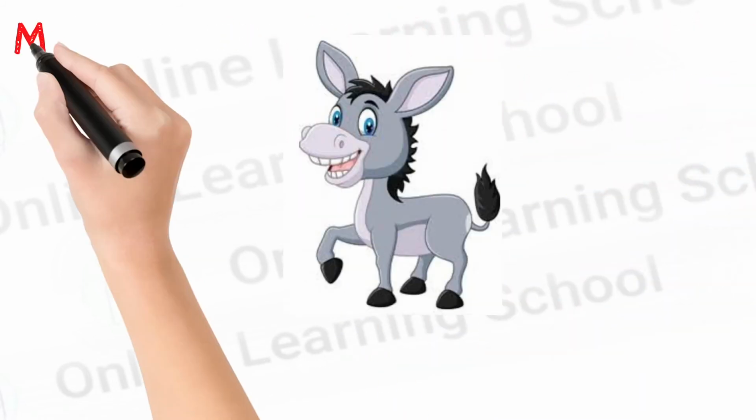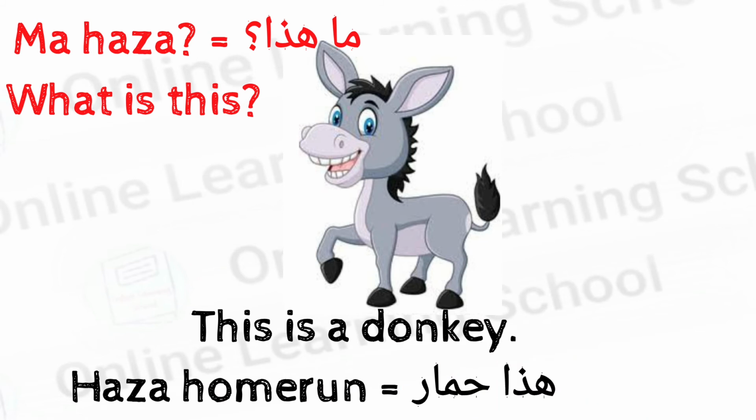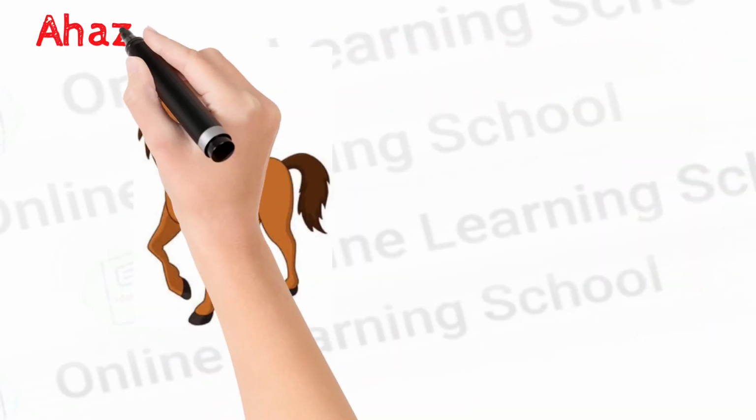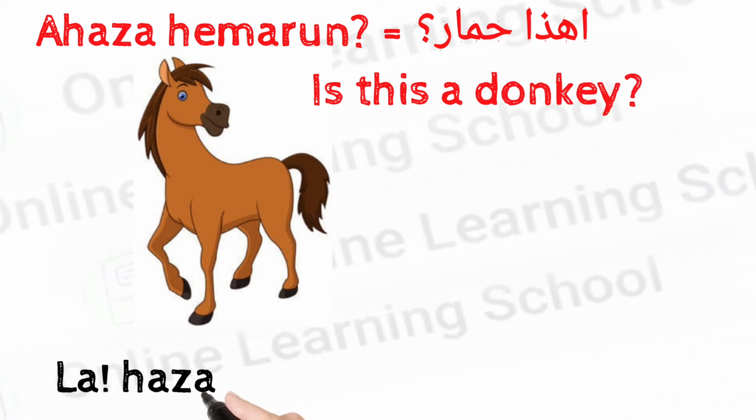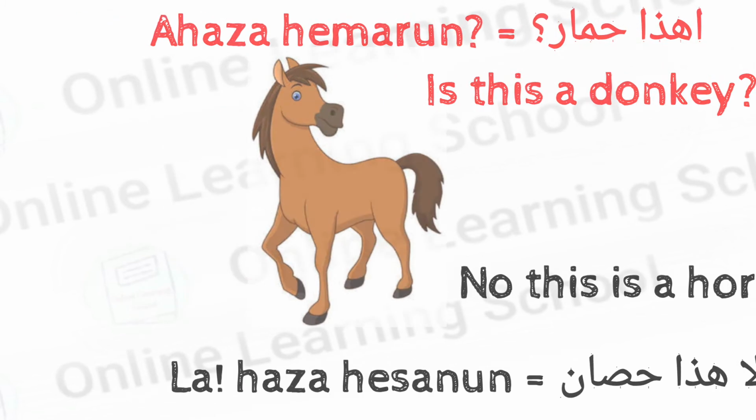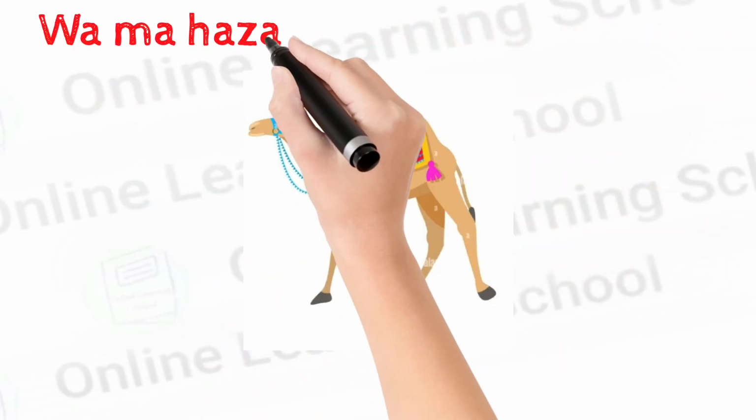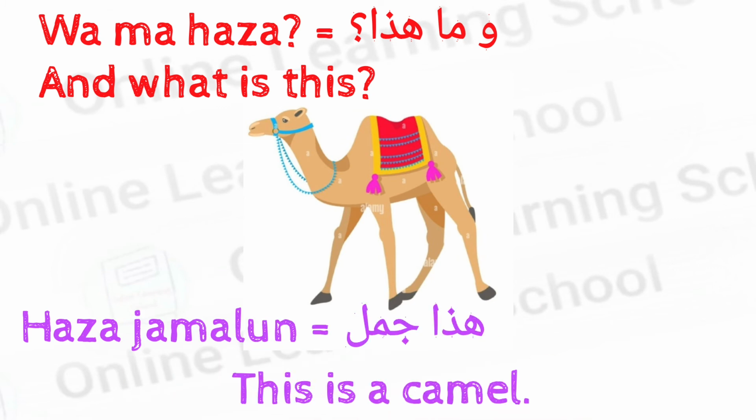Ma haza, what is this? Haza himarun, this is a donkey. Ahaza himarun, is this a donkey? La, no. Haza hisanun, this is a horse. Wa ma haza, and what is this? Haza jamalun, this is a camel.